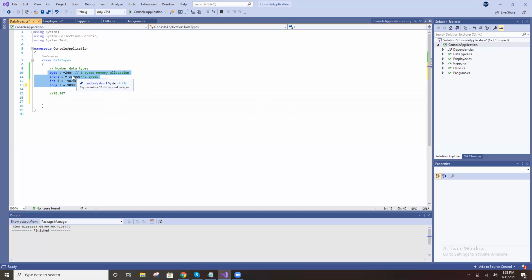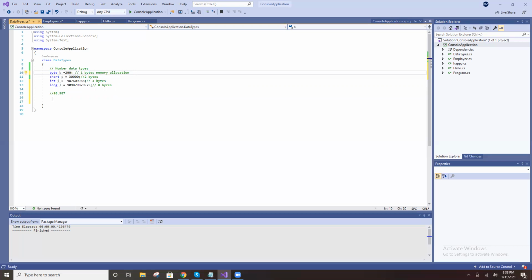With decimals it is not possible. Byte, short, int, long support only values without decimals.